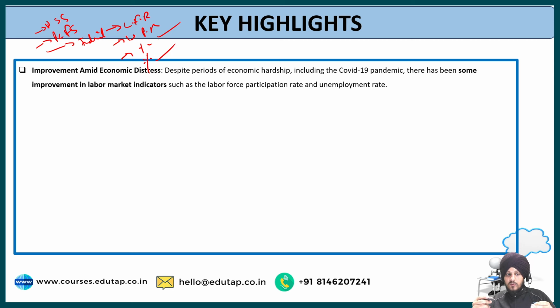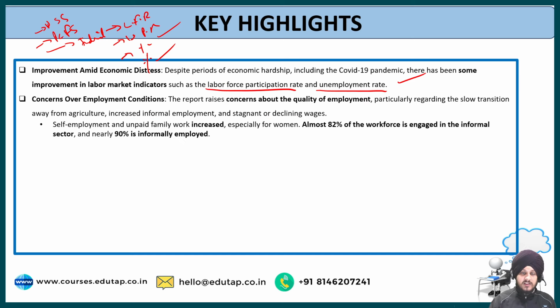On the basis of those indicators, the report is saying that despite periods of economic hardship in India, including the COVID-19 pandemic period, there has been some improvement in labor market indicators, such as the labor force participation rate and the unemployment rate, which is good news. But along with that, the report also highlights concerns over employment conditions. It raises concerns about the quality of employment, particularly regarding the slow transition away from agriculture, increased informal employment, and stagnating or declining wages.